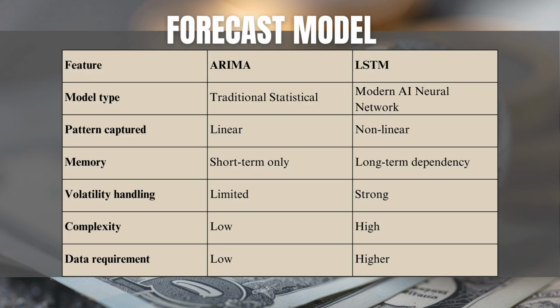Let's compare the features of both models. ARIMA, being a traditional statistical model, works with linear patterns and short-term dependencies, while LSTM, a modern AI neural network, can capture nonlinear behaviors and long-term dependencies. Although LSTM requires more data and training time, it offers better adaptability to market fluctuations compared to ARIMA.